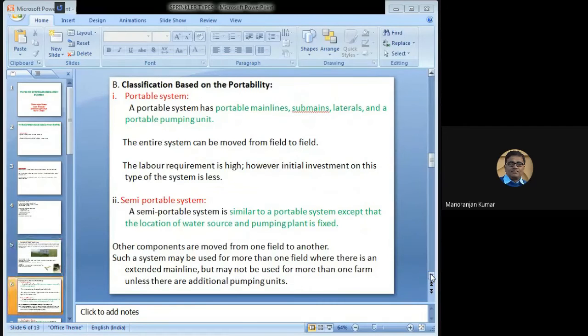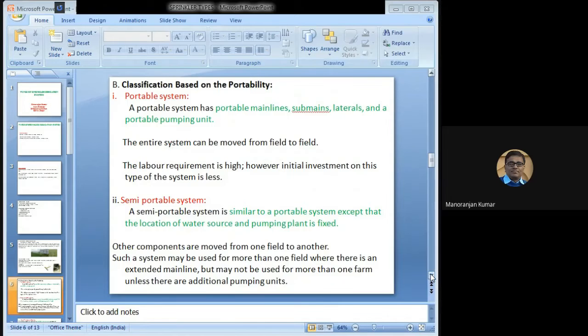Now the classification based on the portability. On the basis of portability, the first type of system is the portable system. So what is the portable system? In the portable system, the sprinkler irrigation system consists of the main line, sub main, lateral.